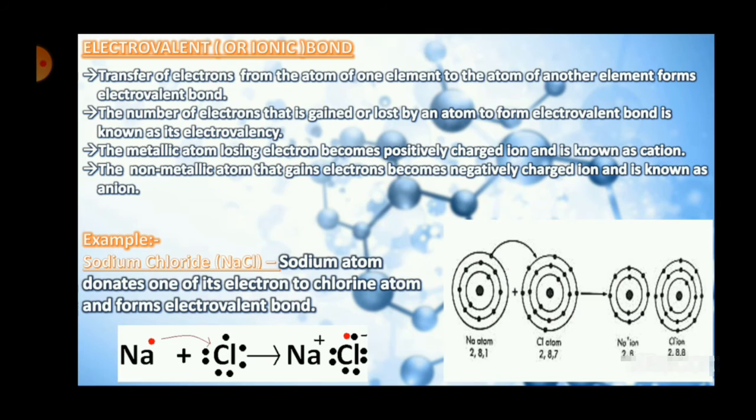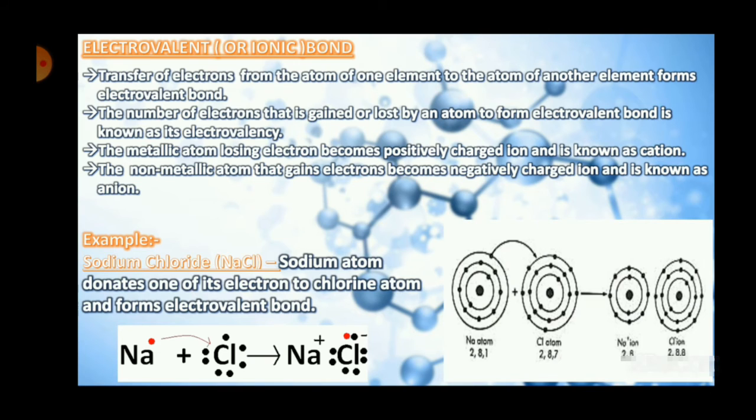And when we are talking about the chlorine atom, its electronic configuration is 2, 8, 7. So 2 electrons are present on the innermost shell, 8 electrons are present on the second shell and 7 electrons are present on the outermost shell.